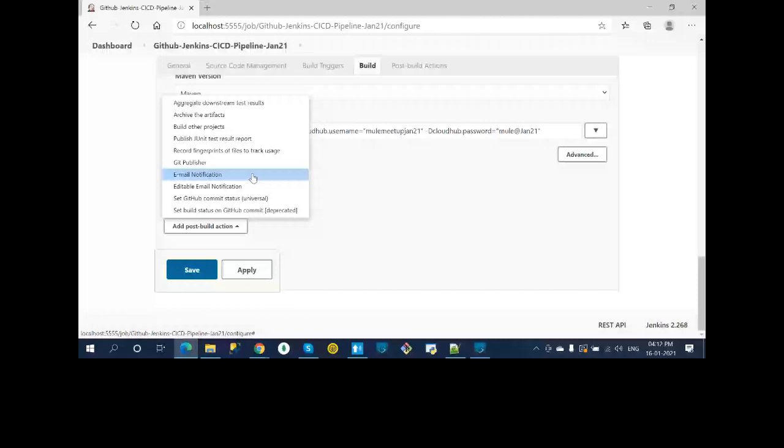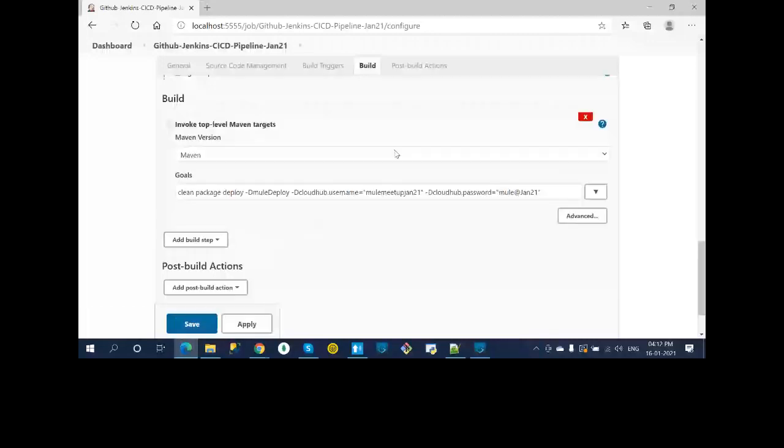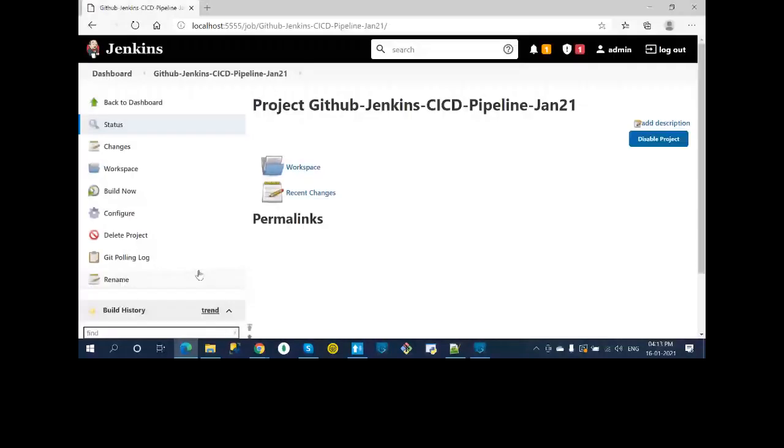Here, if you see source control, we are getting it from here. Then build trigger, we are polling that source code management every minute. Then we are saying this is my goal: package and deploy. And pom.xml will take care of the deployment information. Post build, I don't have anything, but you can add the notification. Okay, apply, save, and let's build now.